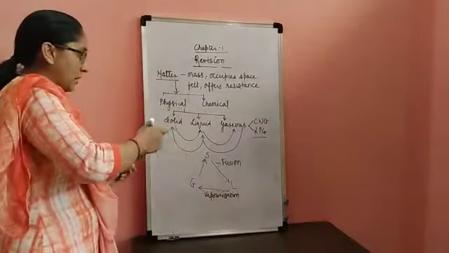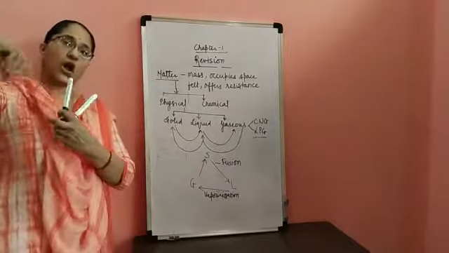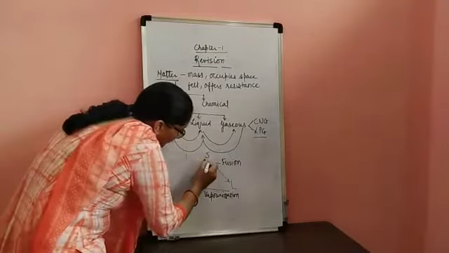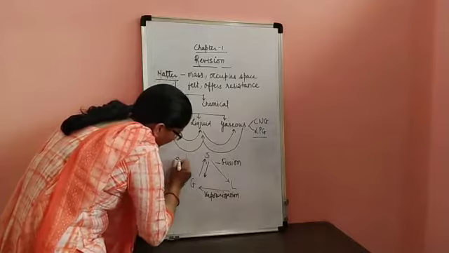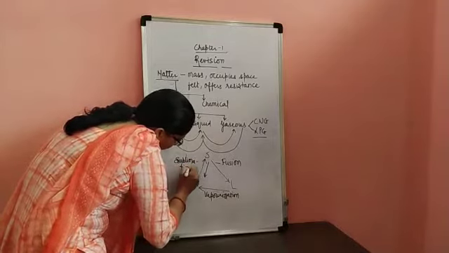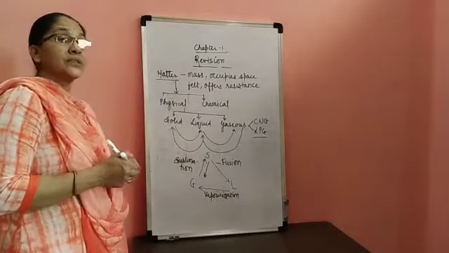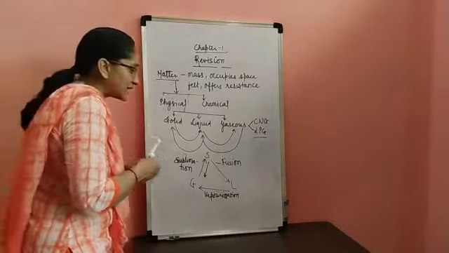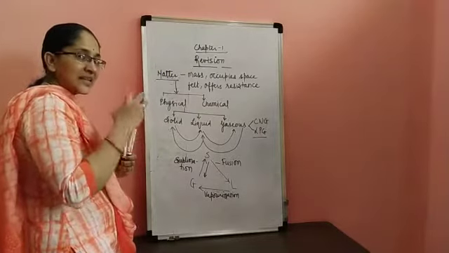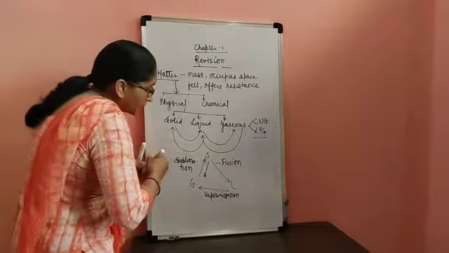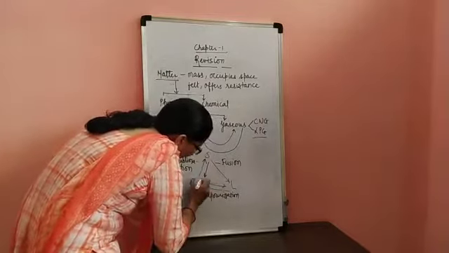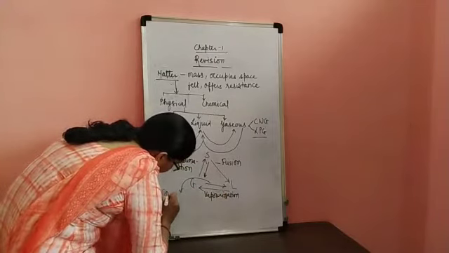When gases get converted into solid or solid gets converted into gases, it's one and the same, and it is referred to as sublimation. That means the process where gases get converted into solid or solid into gases without going into the liquid state is referred to as sublimation. When gases get converted into liquid, the process is referred to as condensation.